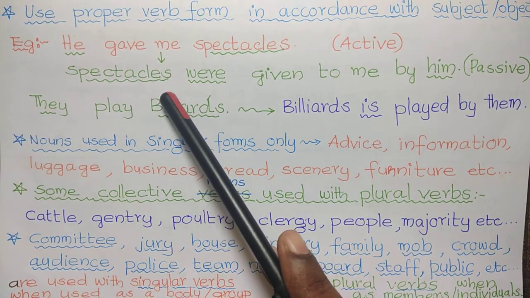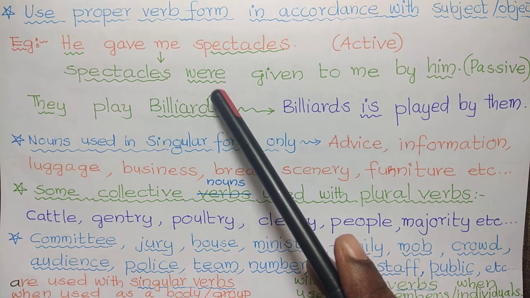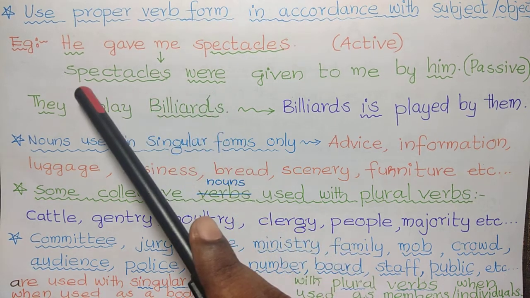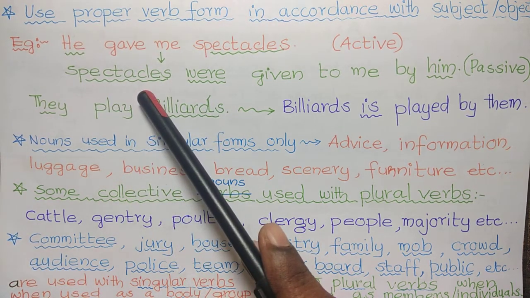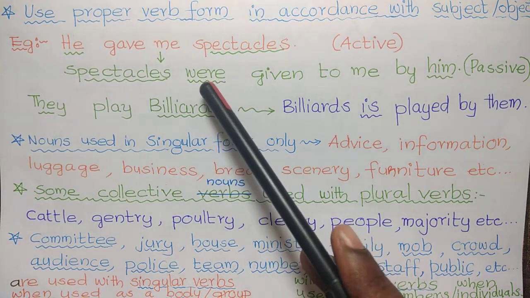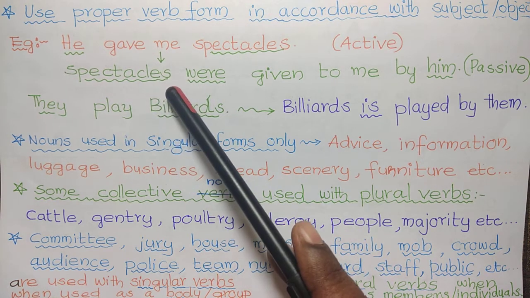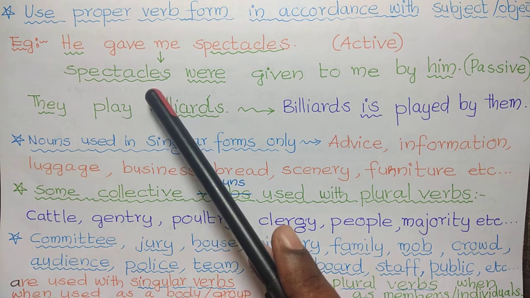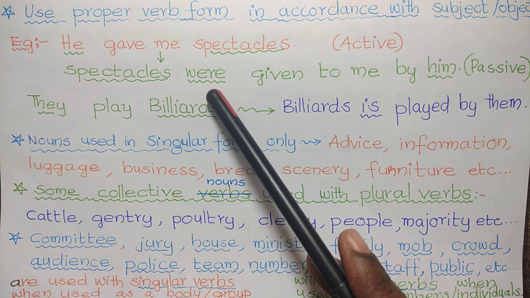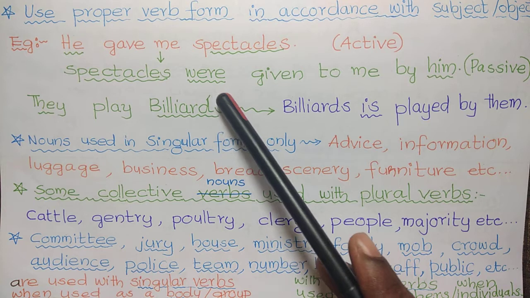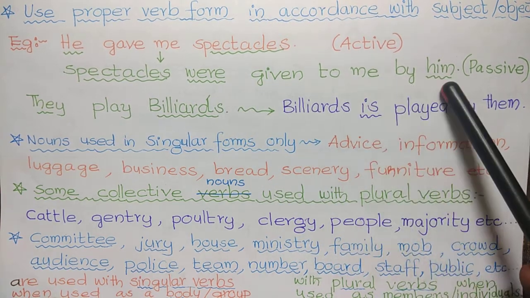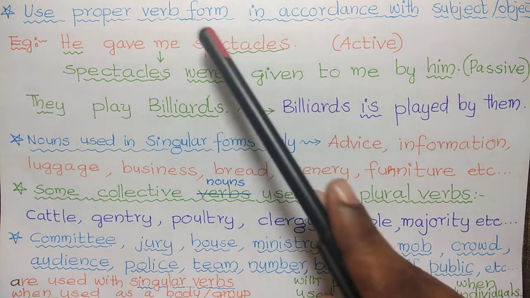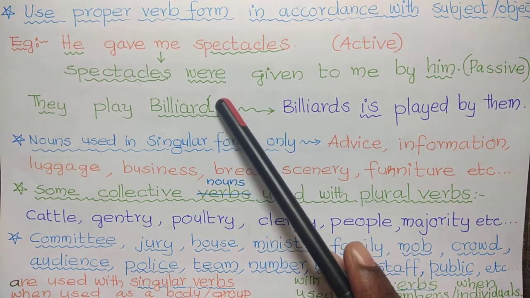So, spectacles were. It is used as plural. If it was a pair of spectacles, then it would have been singular: a pair of spectacles was. But it is only spectacles, so we need to use the plural verb form. Spectacles were given to me by him. So that is the use of proper verb form.